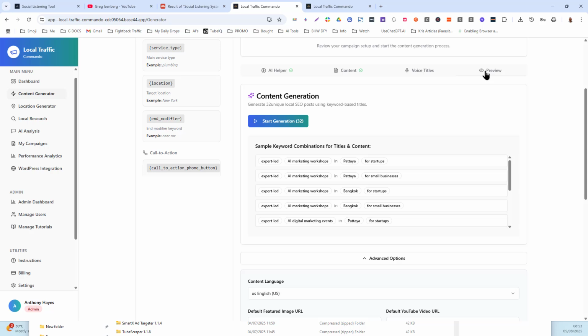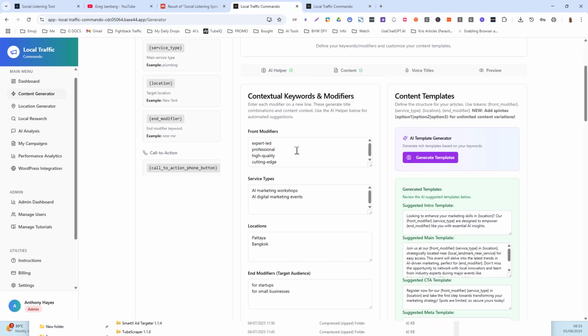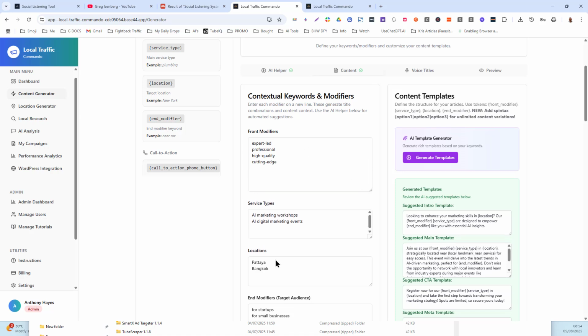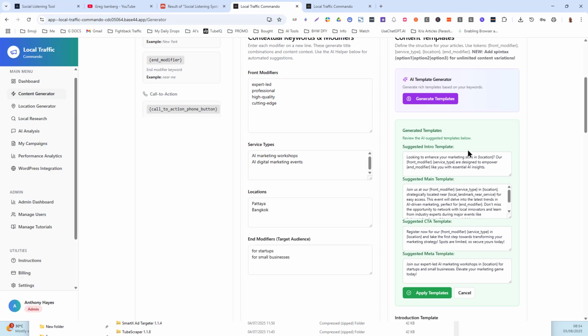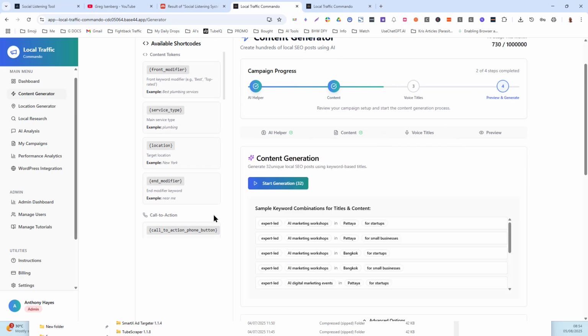Okay, so next we come into the preview, and this is where it starts. This is where it tells you the number of combinations. If we go back again and have a look, we've got 4 times 2 is 8, times 2 is 16, times 2 is 32. Okay, we come over here, you can see it says start generating 32.